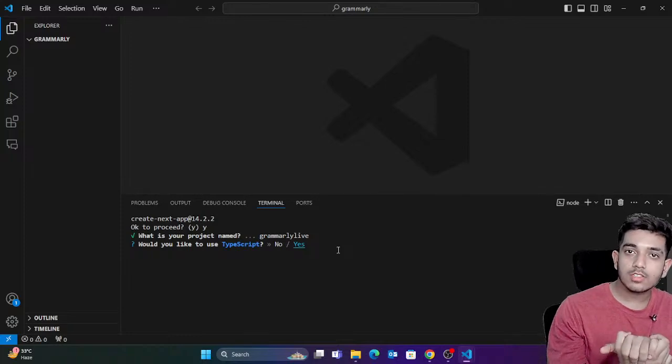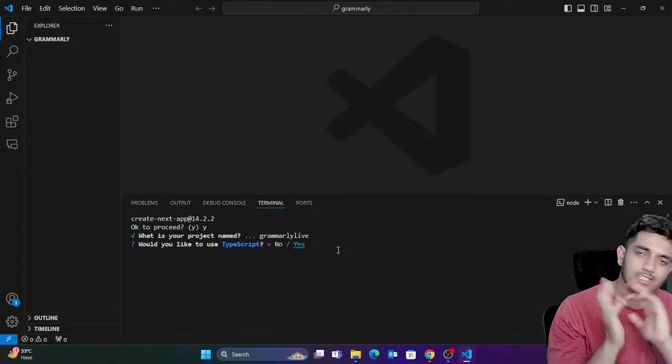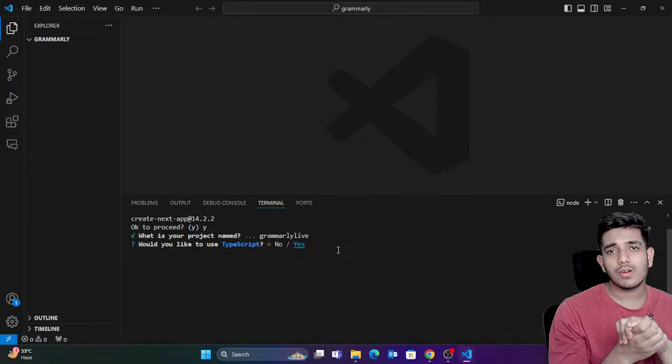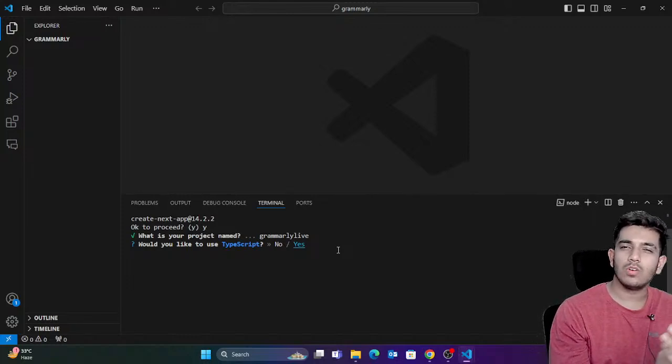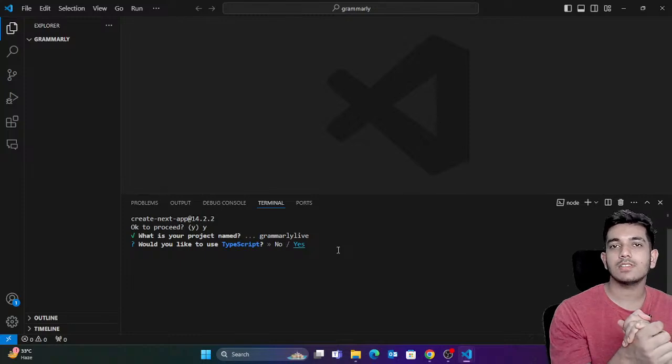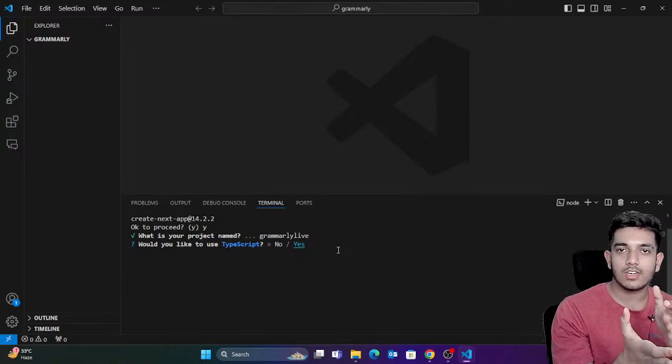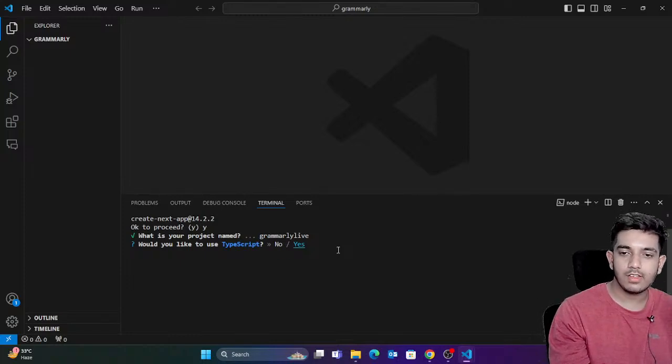We're gonna implement TypeScript, not that much. Some people might not know what TypeScript is. It's just like JavaScript, the syntax is similar to JavaScript, just a few extra words are added. So I'll explain that while creating the code. There is nothing extra, trust me. If you don't know TypeScript, that's totally fine. I'm just marking it yes because Next.js is generally used with TypeScript. So I'm just gonna say yes.